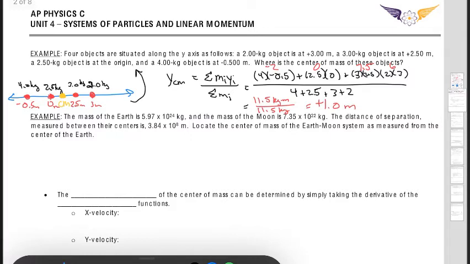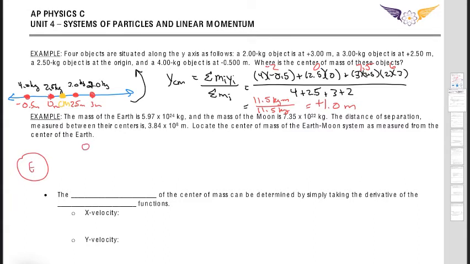All right, so here's another example. Where's the center of mass for the Earth-Moon system? Here's the Earth, and here's the moon. You can expect it to be closer to the Earth because of how massive the Earth is. But if we do the quick calculation, and I'm going to call this the x direction, it's going to be sum of m_i x_i over the sum of m_i.